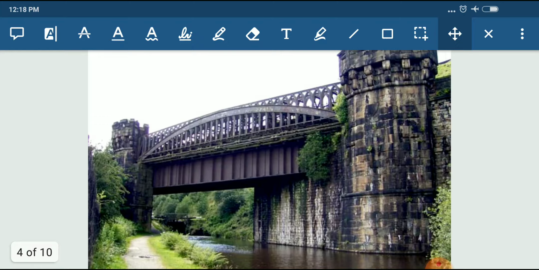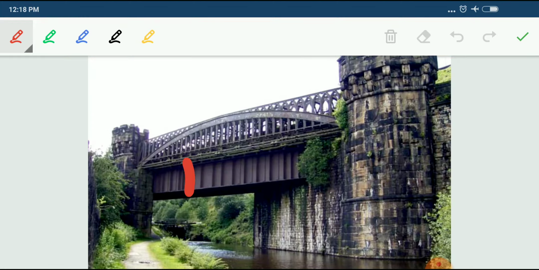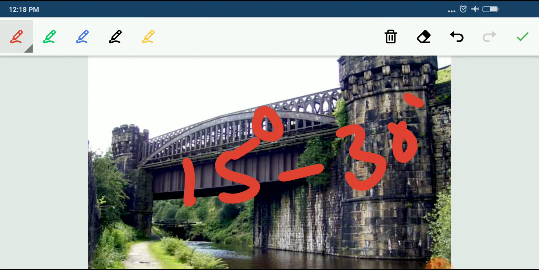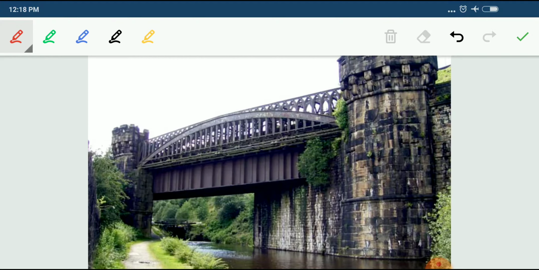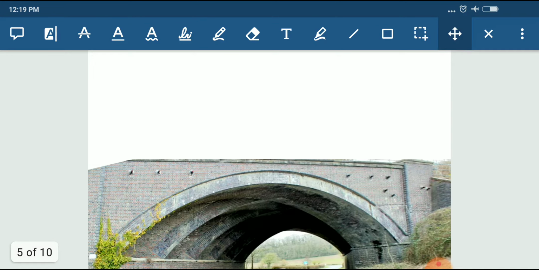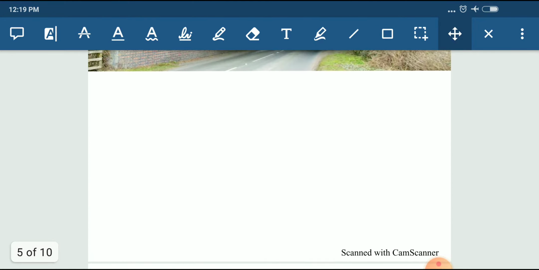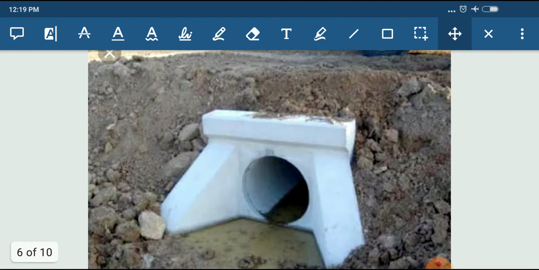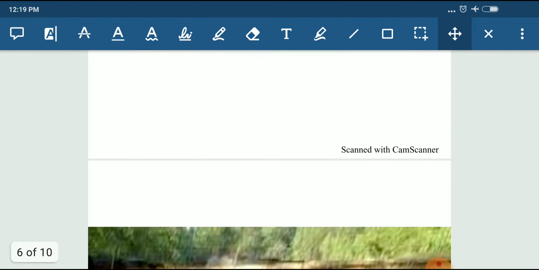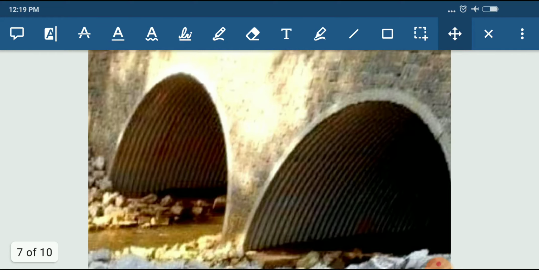This is called a skew bridge. The angle for a skew bridge is 15 to 30 degrees. This is also a skew bridge, and the next one is called a culvert. These are also called culverts.